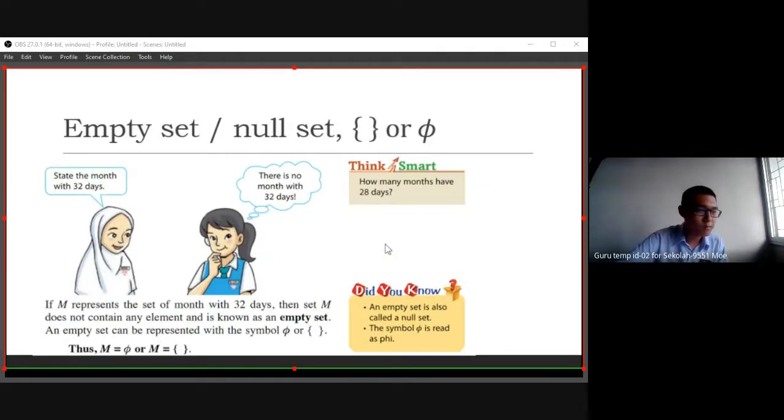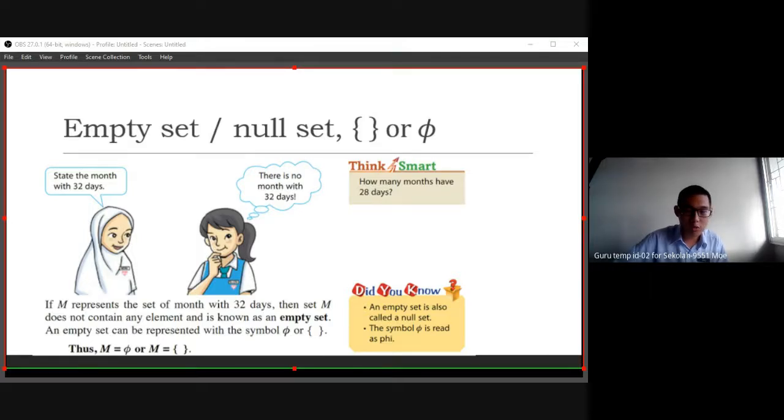Okay, good grammar. Now we also introduce another one. If I try to list down the set elements, but the set, we don't have any element here. State the month with 32 days. The student thinks there is no month with 32 days.